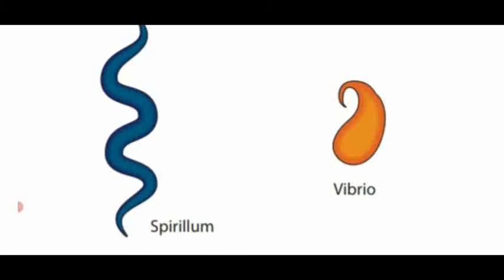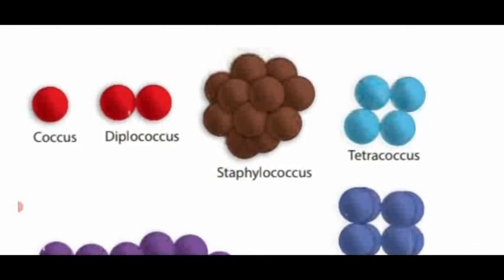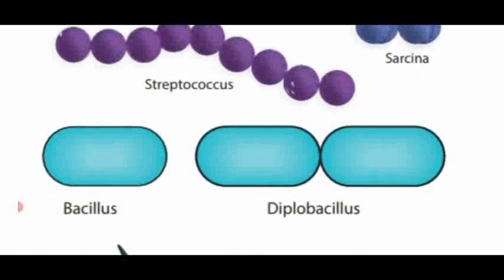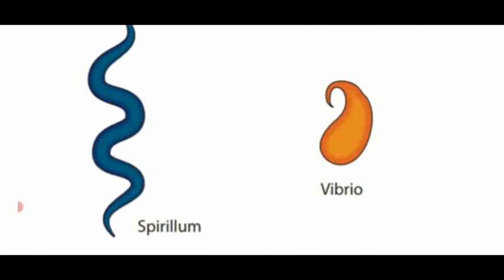Last one, Vibrio. The shape looks like a comma shape. We put a comma, right? So that is said to be Vibrio shaped bacteria. So these are all the different types of bacteria. One is coccus, another one is Bacillus, third one Spirillum and Vibrio.